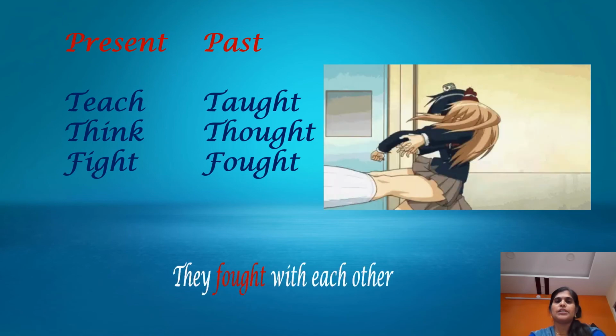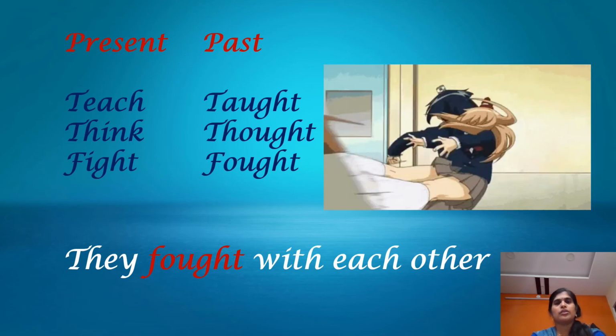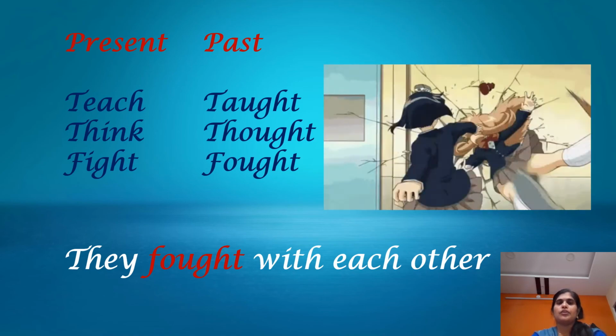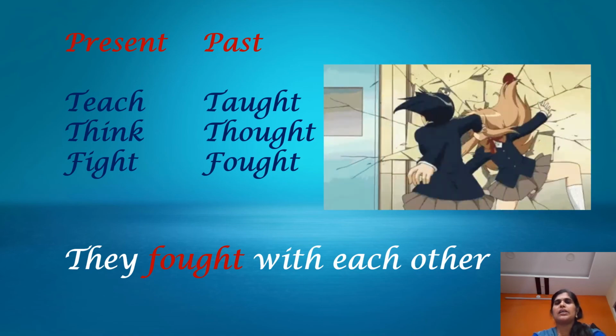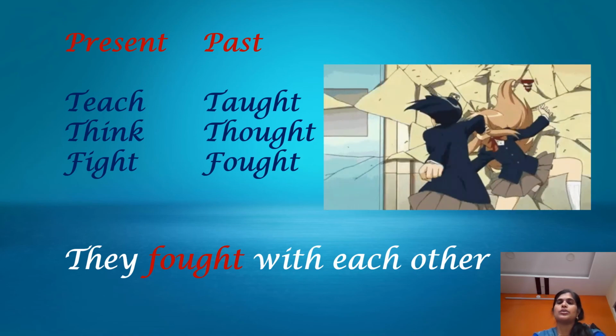Some more examples of irregular past tense verbs. Teach, taught. Think, thought. Fight, fought. They fought with each other. Children, if you observe carefully here, the words in the present tense are totally different in the past tense. So the spelling has changed, and the pronunciation has also changed.